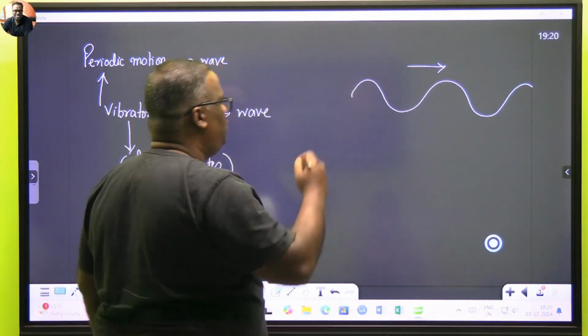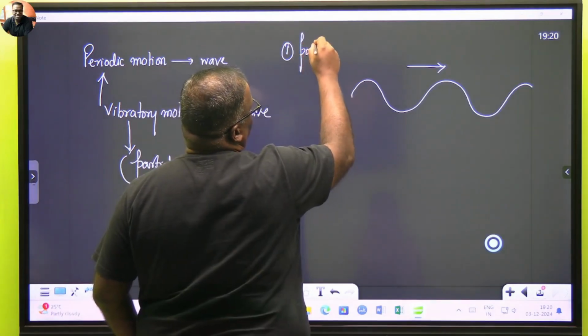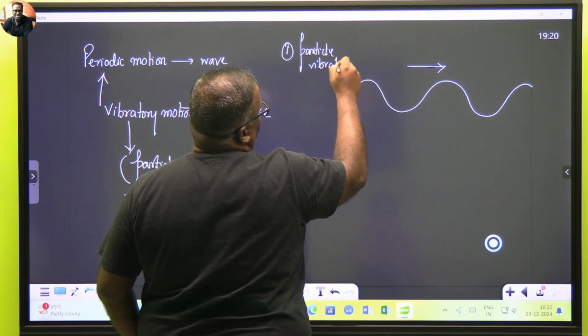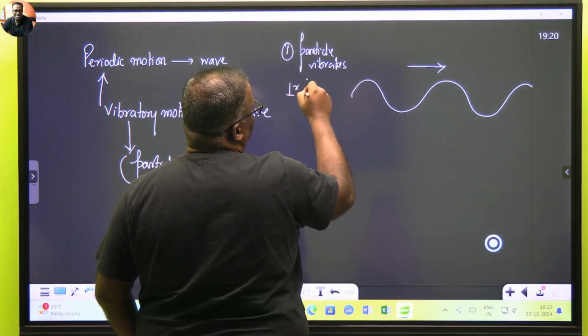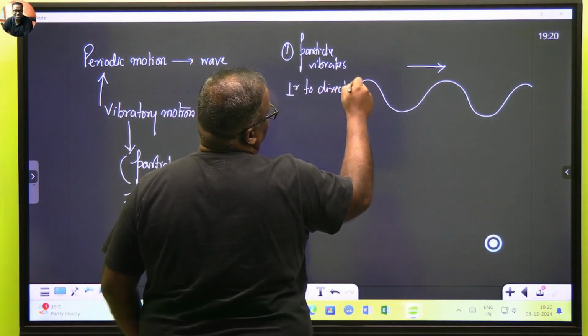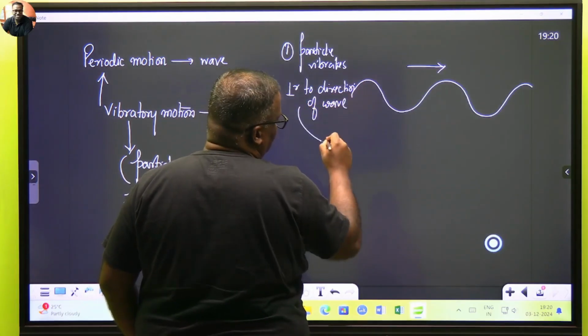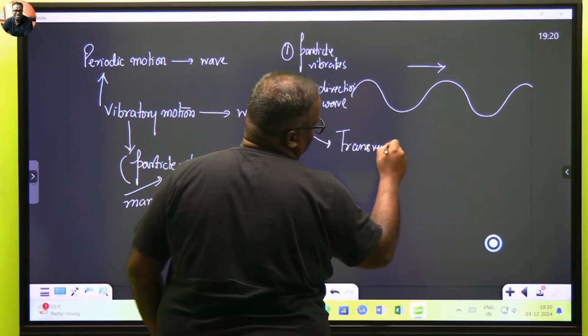Now, if we have a particle and this particle has to vibrate, and it vibrates perpendicular to the direction of the wave, then such a wave will be known as transverse wave.